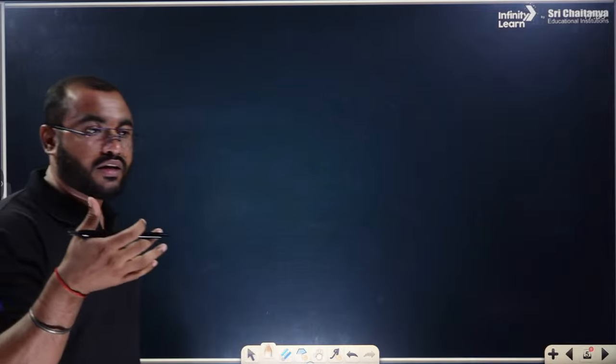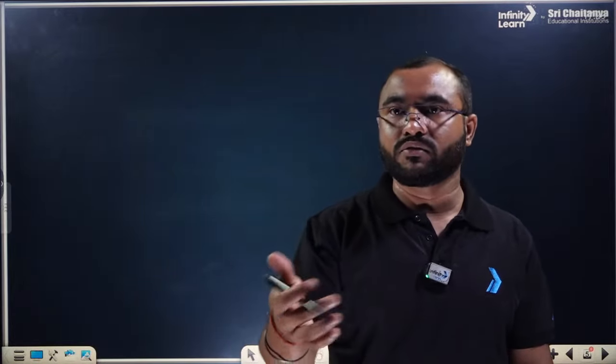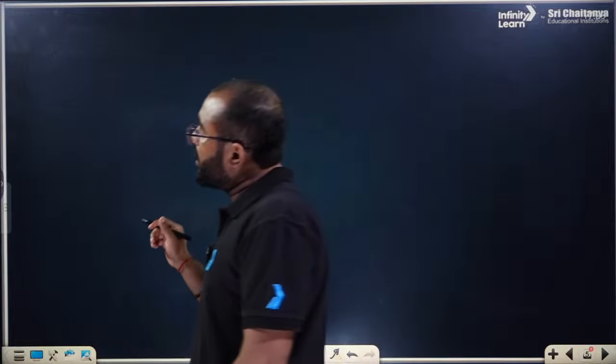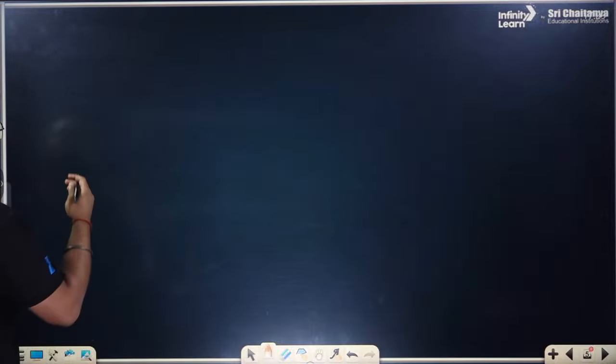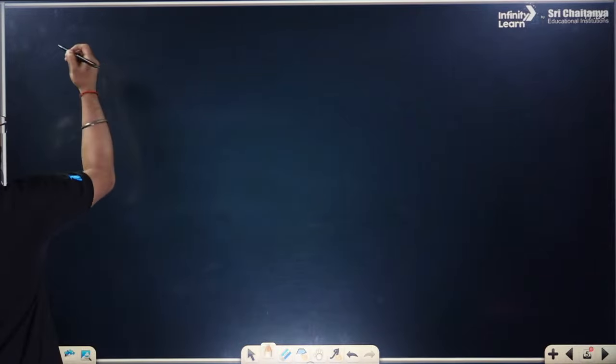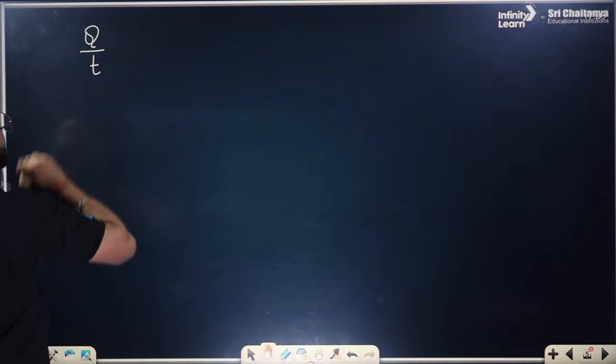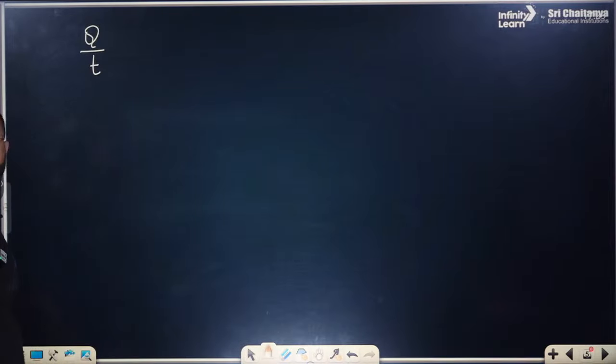I believe the conductor you people know, right? So I'm not going very deep into these things because you know this, what is a conductor, what is an insulator. So we are just going with the basic understanding of this. We wanted to know, if the total number of charges is flowing through a conductor per unit time, what does it create?